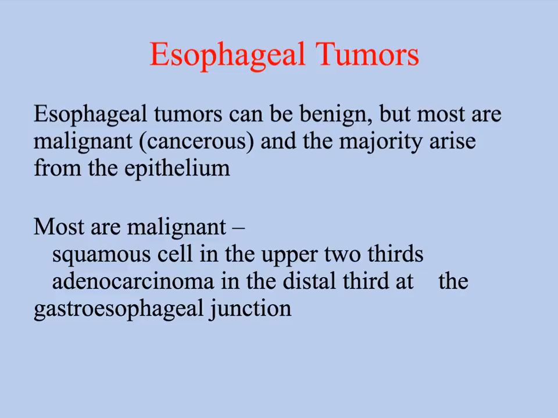Esophageal tumors can occur. They can be benign, but most are typically malignant. They usually occur in the lower portion of the esophagus, the distal third of it. They typically are related to tobacco use, alcohol use, and obesity. Untreated chronic gastroesophageal reflux disease can be a precursor because it's an extensive irritation to the esophageal wall.